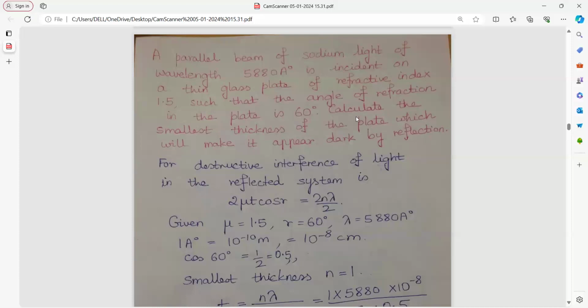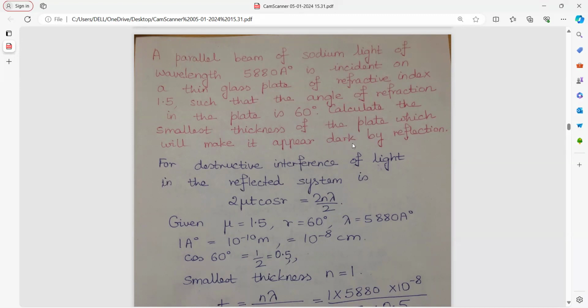Let us begin. A parallel beam of sodium light, usually interference numericals carry sodium light only, whose wavelength falls in this range of 5893, 5896 angstrom, etc., because it is assumed to be a monochromatic source of light. It is incident on a thin glass plate of refractive index 1.5 such that the angle of refraction has been given to you as 60 degree. Now you have to find the smallest thickness of the plate which will make it appear dark by reflection.